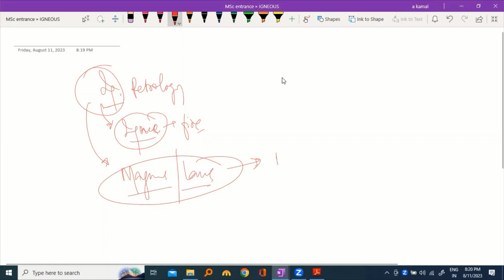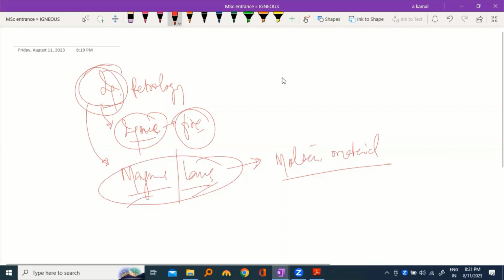So this is the molten material of the solid rock. Because of the high temperature, this magma has been produced, and after the crystallization of magma and lava, igneous rock has been formed.